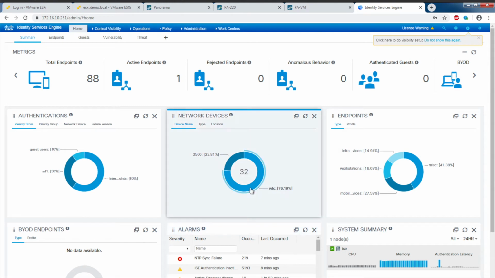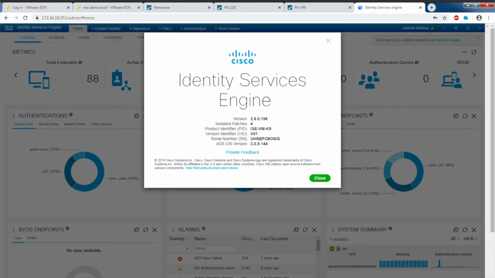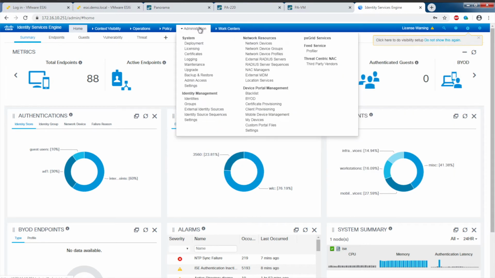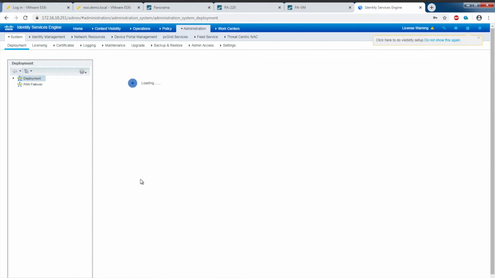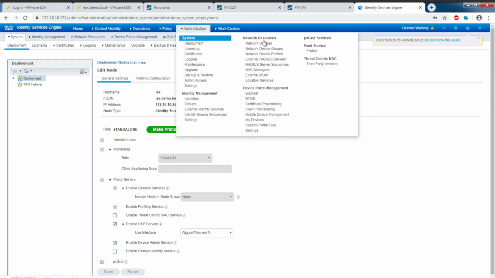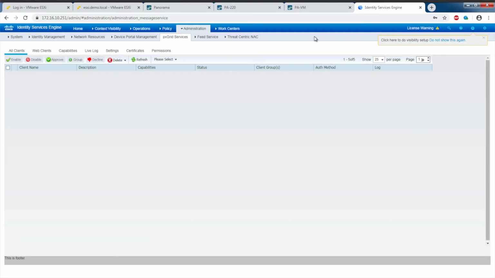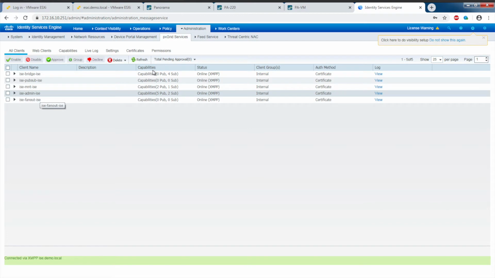First, we'll take a look at Identity Services Engine. The ISE version that's running is ISE version 2.6 patch 4. Under Administration Deployment, I have a single ISE node, and the single ISE node is performing all of ISE's functionalities such as admin, monitoring, policy service, and the pxGrid service is enabled for this node as well. Under Administration pxGrid Services, I do not have any subscribers to pxGrid at this time.